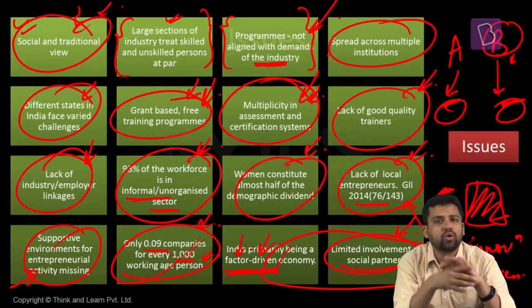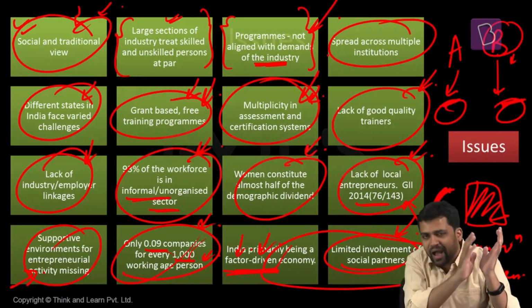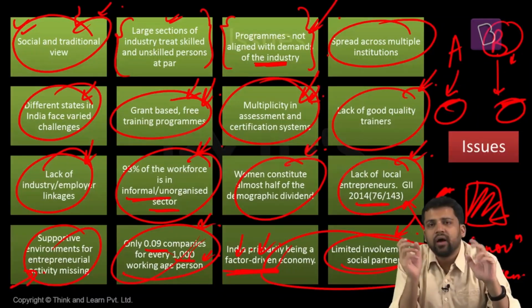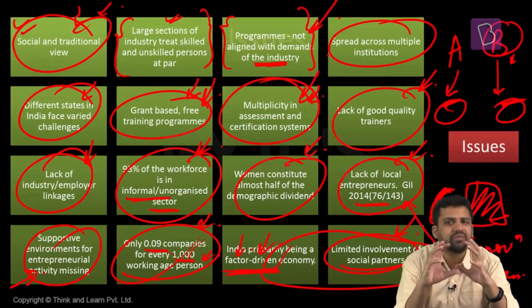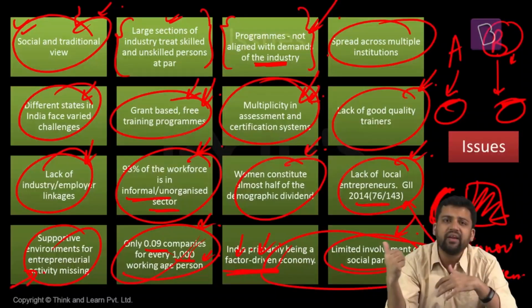And with this, we come to the end of the session about different issues related to our education sector. In this session, we started with the disparities in education, how along different lines we have disparities. Then we discussed some of the challenges in our education sector, with specific focus on primary education. Then we discussed some of the challenges in the higher education sector. We also discussed R&D, what the status of research and development in India is, and how we are lagging behind. Then at the end we discussed skill development and some of its challenges.